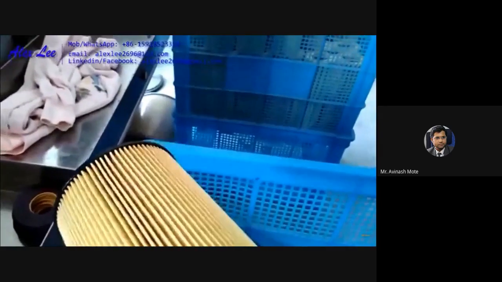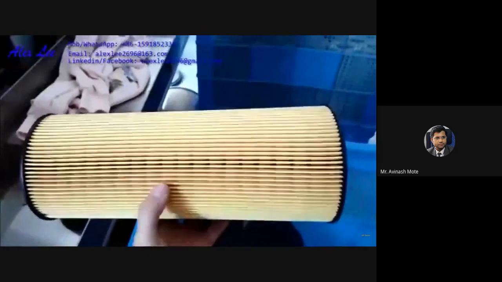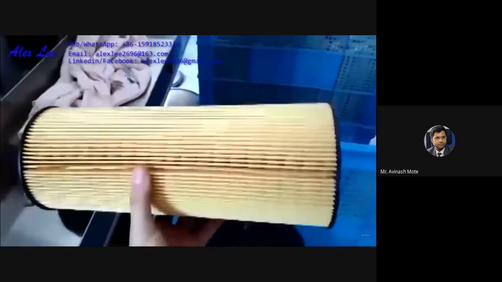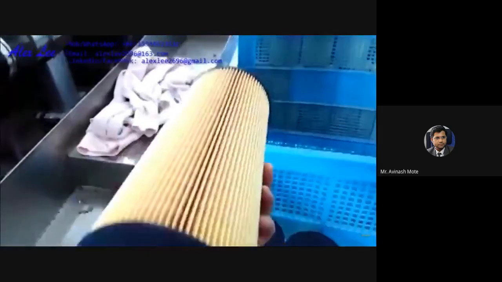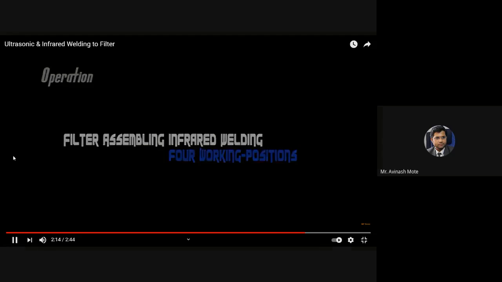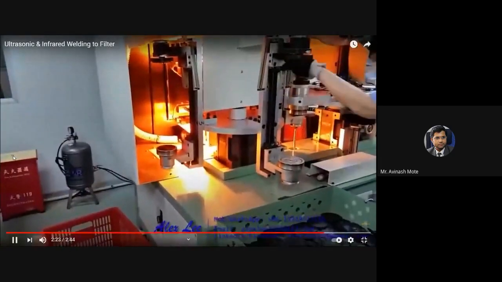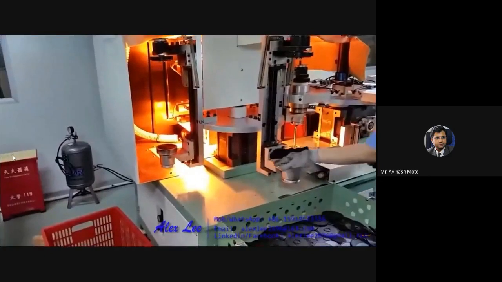That is what infrared welding is good for. You will not see any kind of screws or bolts. Okay, here also they have shown it properly.